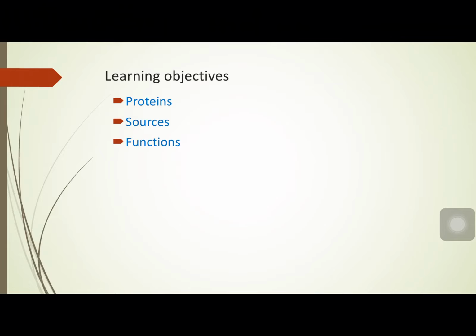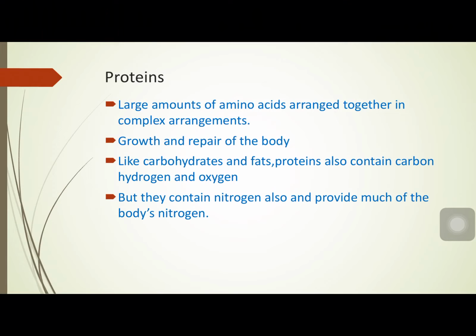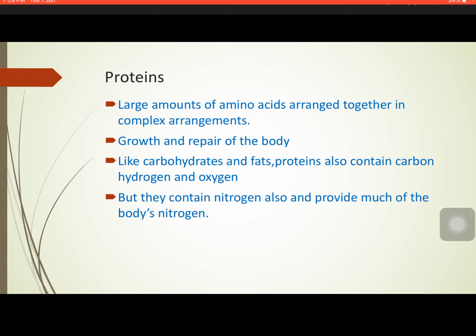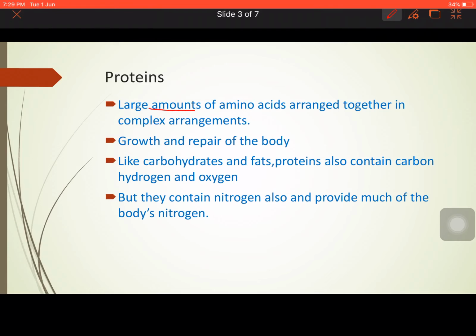Now, what are proteins? Proteins are actually large amounts of amino acids which are arranged together. So, large amounts of amino acids. What do these amino acids do? These amino acids actually help us to build the body. They are the building blocks of proteins, and they play a critical role in different vital processes in our body, like building of proteins, synthesis of hormones, and as neurotransmitters.